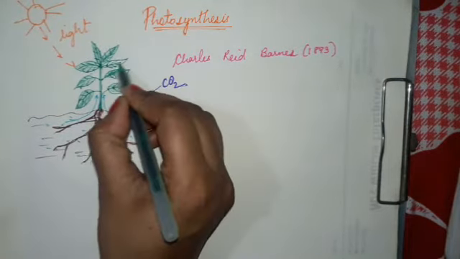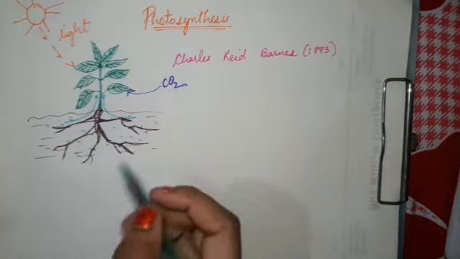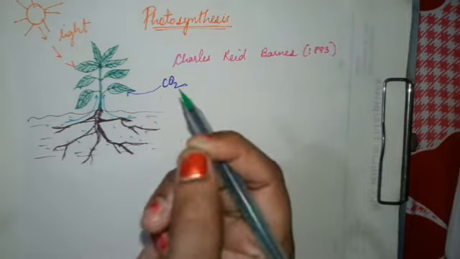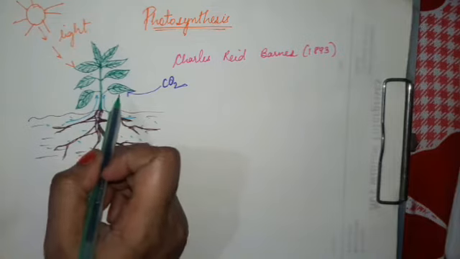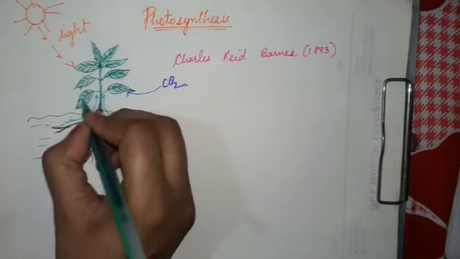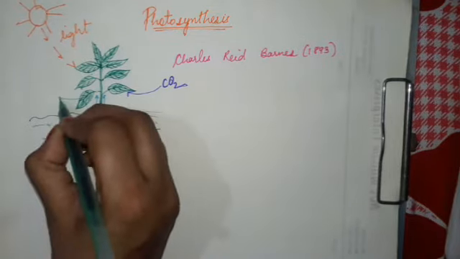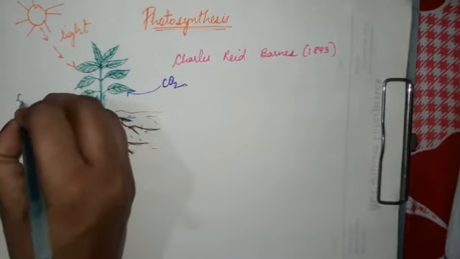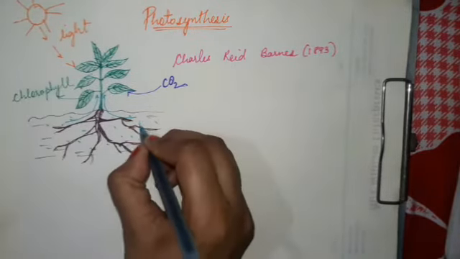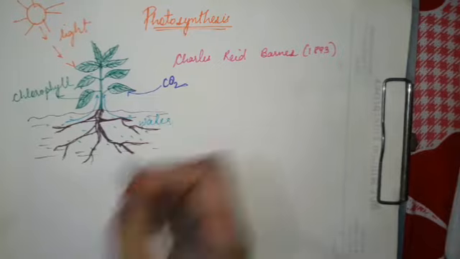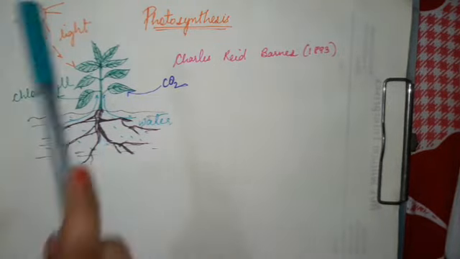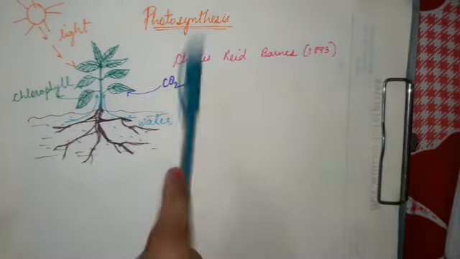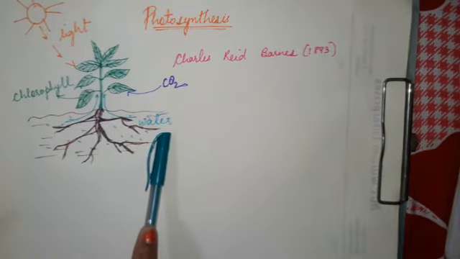The reason is that there is a green color pigment present in the leaves which makes the leaf look green in color. So what is that? That is nothing but chlorophyll. Let me just write water also. So these are the four things which are required for photosynthesis: light, chlorophyll, carbon dioxide and water.